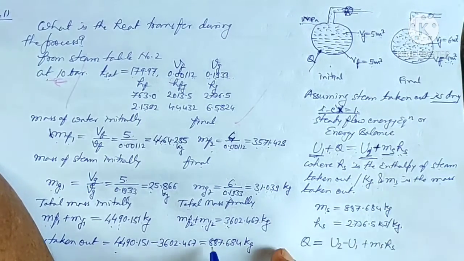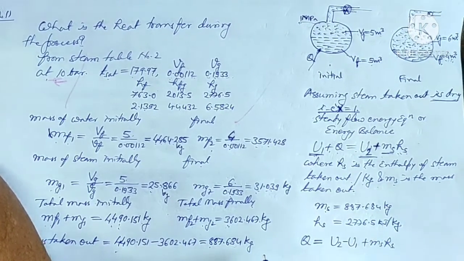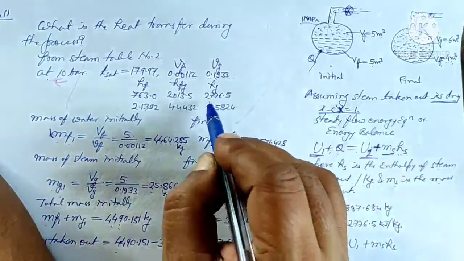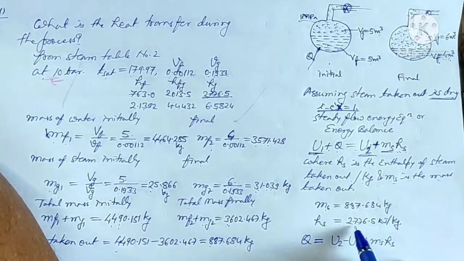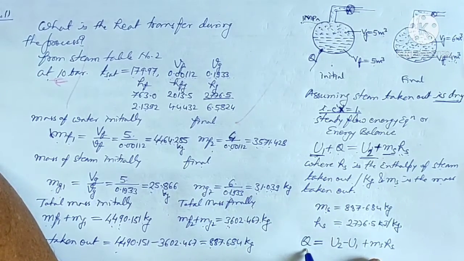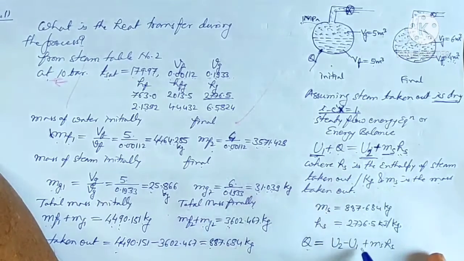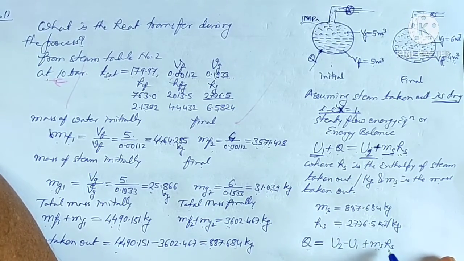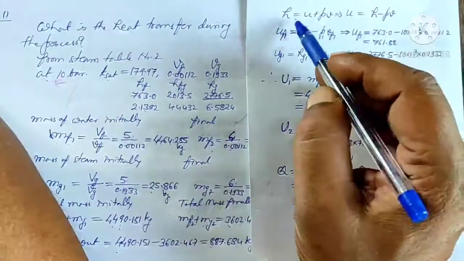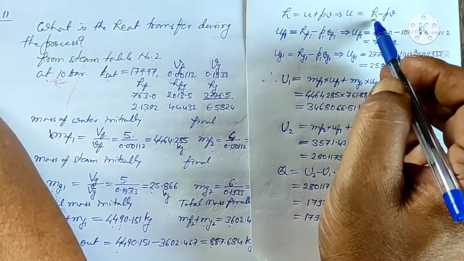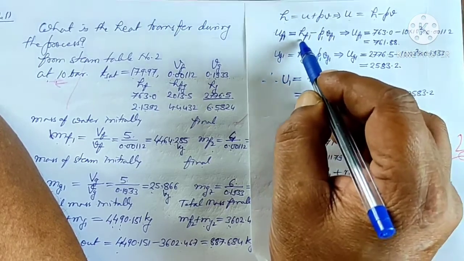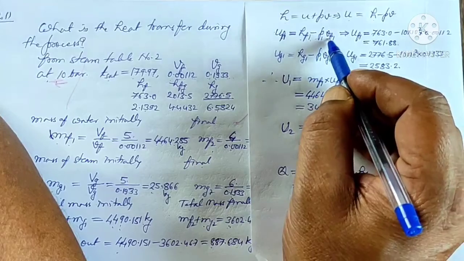Ms we know as 887.684, and Hs we know because we are assuming it is dry steam, so the enthalpy will be equal to 2776.5 kilojoules per kg. So from this equation we can write Q equals U2 minus U1 plus Ms into Hs. Now we have to calculate U2 and U1. We know that H equals U plus PV, or U equals H minus PV. So Uf1 will be equal to Hf1 minus P1 into Vf1.